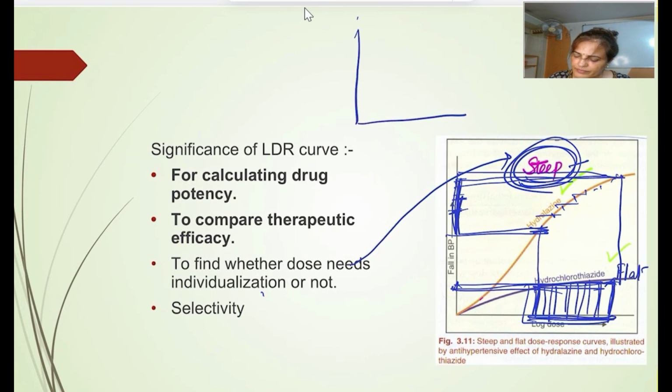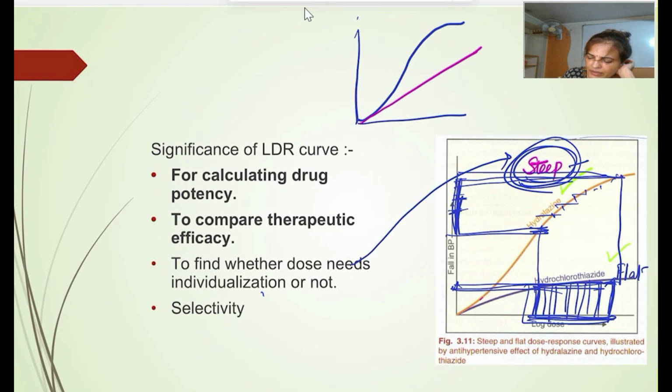Okay? Sorry, benzodiazepine and a barbiturate. So barbiturate, it shows this steep curve, whereas benzodiazepine it shows this. Okay? This shows this. So what will happen?